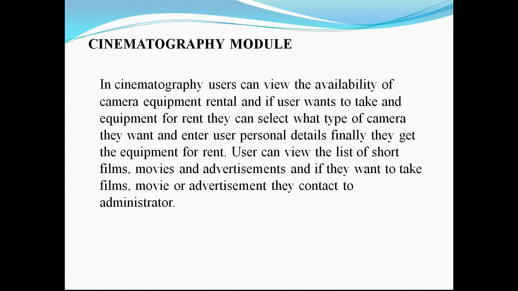In photography, the user can view the availability of camera equipment rental, and if the user wants to take equipment for rent, they can select the type of camera they want, and everything can be synchronized with this module. The user can view the list of short films, movies, and advertisements, whatever they have, with a plug-in, a flash player, and they don't require any of these things.